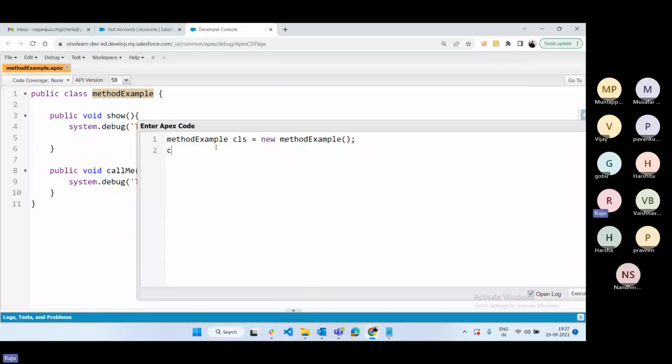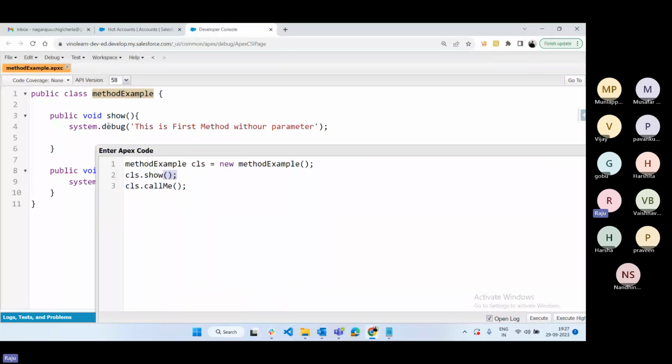How many methods do we have? Class dot, there is a method called show. So this is how we can execute it. And one more is class dot callMe. Inside the show method, I'm not providing anything. This method is not expecting anything from my side. I'm just going to give the amount.